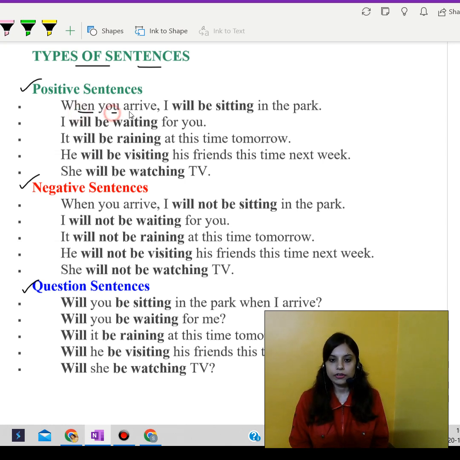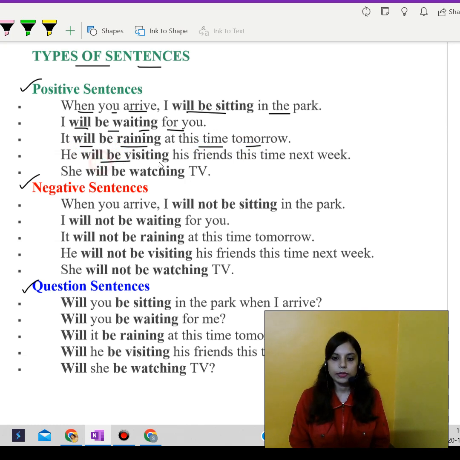When you arrive, I will be sitting in the park. So it's like a normal sentence, nothing to worry about. It's totally positive in every sense. Coming to the second sentence, I will be waiting for you. It's just a normal sentence. Then, it will be raining at this time tomorrow. So tomorrow at this time it will be raining.